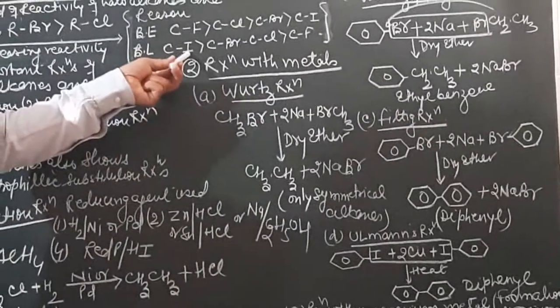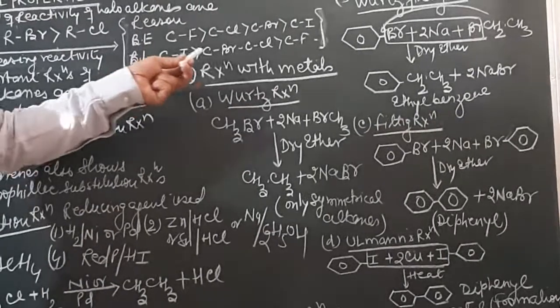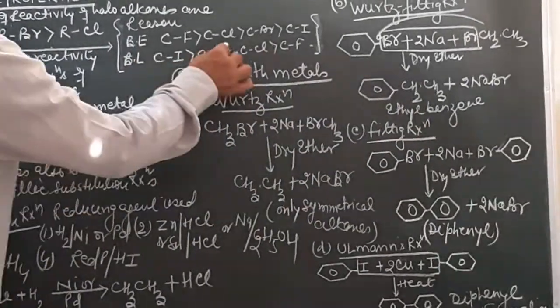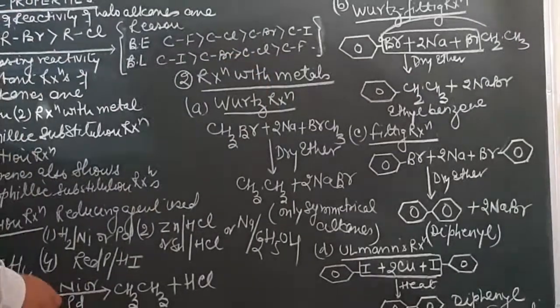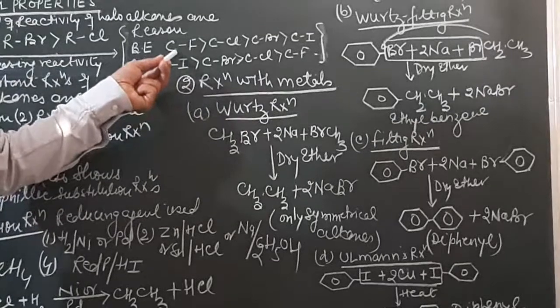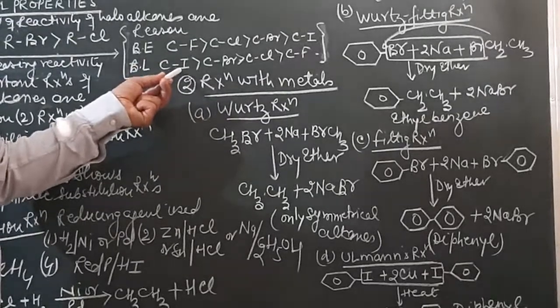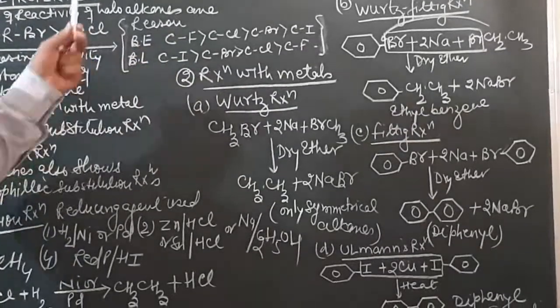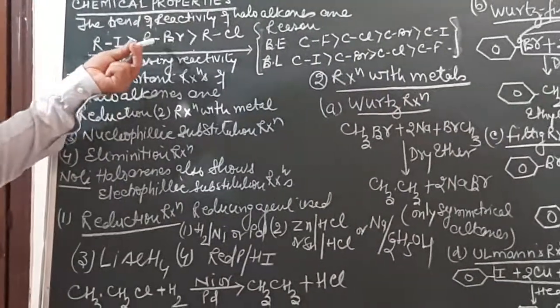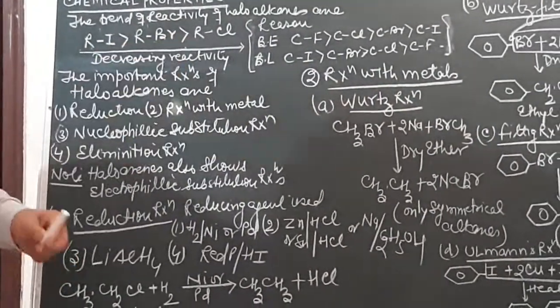The bond length of the carbon-iodine bond is more than the bond length of the carbon-bromine bond, which again is more than the bond length of the carbon-chlorine bond, which is more than the carbon-fluorine bond. So naturally, when the bond length between carbon and iodine atom is more, it will be broken easily. So the reactivity order will be alkyl iodides are more reactive than alkyl bromides, which are more reactive than alkyl